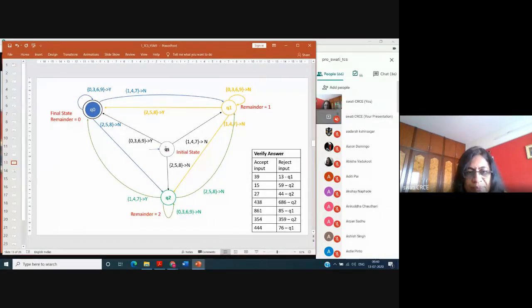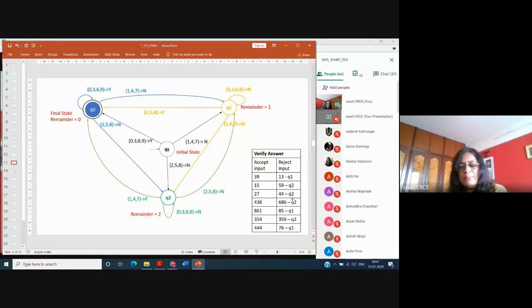For 27, with 2 it is going here, then 7, it's correct. 438, with 4, then 3, and then 8, it is reaching the final state. Then 861, with 8, 6, and 1 it will go here, and it is a final state. Or with 444, it is going to the state Q0. So it is accepting these inputs, and all these numbers are divisible by 3, so it should go to the state Q0.